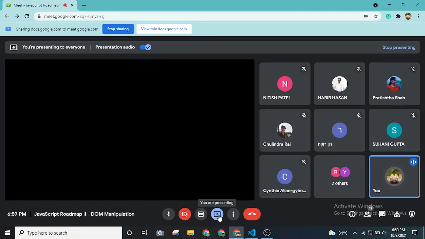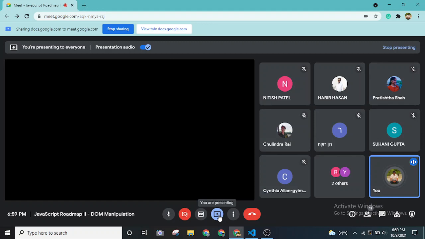Can you see the Visual Studio Code editor? Yeah, it is visible. And Nitish, is it? No, bro, not yet. Okay, I think it's loading. Yeah, just a second.